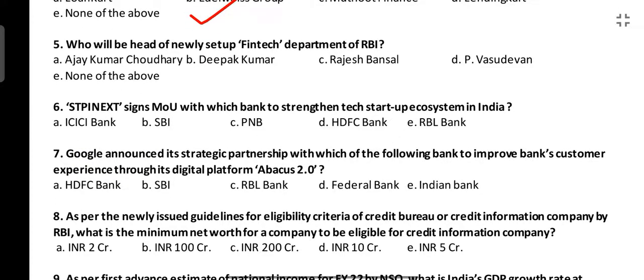Next is who will be head of the newly set up fintech department of RBI? This I explained in the earlier session also. RBI has recently come up with a new fintech department. That department will be headed by Ajay Kumar Chaudhary. So A is the correct answer. Ajay Kumar Chaudhary and Deepak Kumar, both of them have been appointed as executive directors of RBI recently in the first week of Jan.